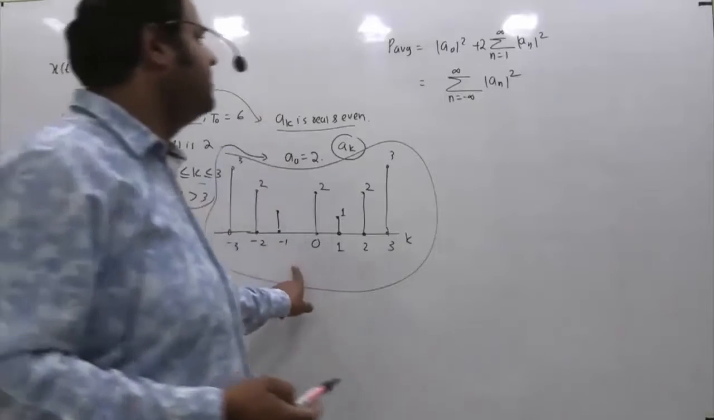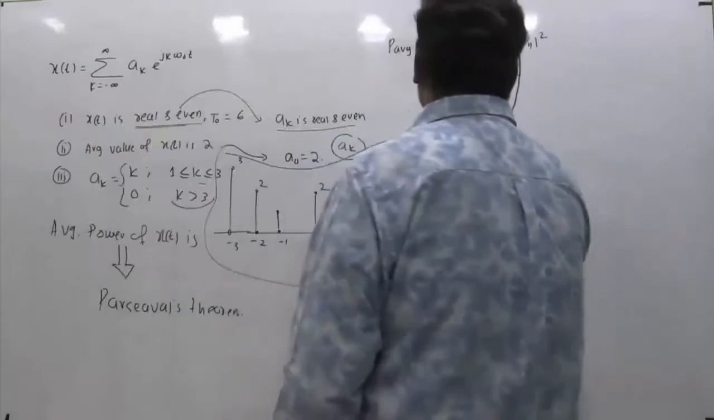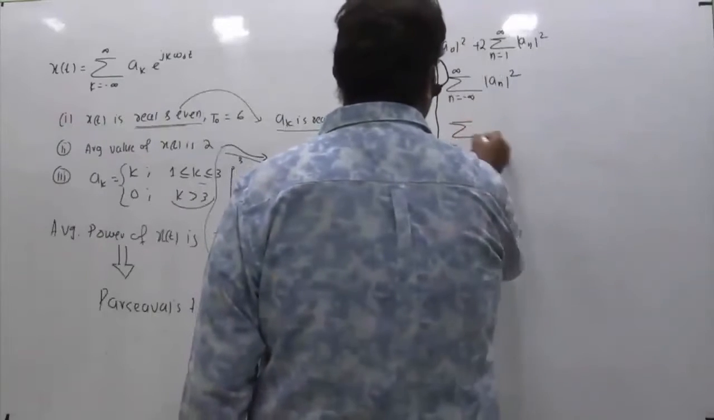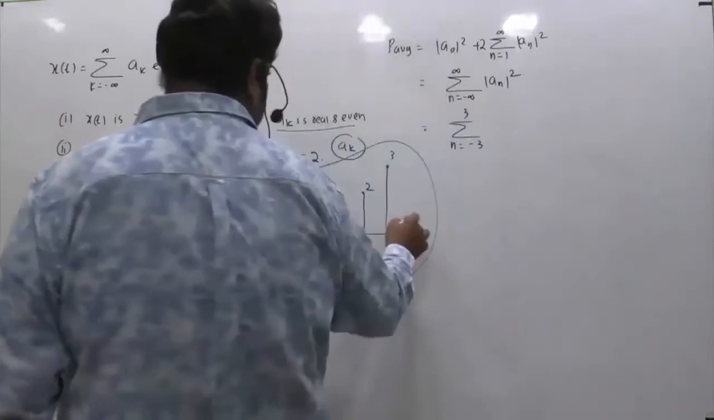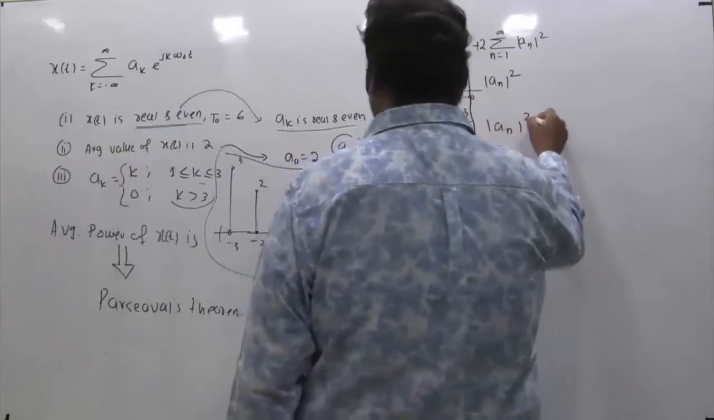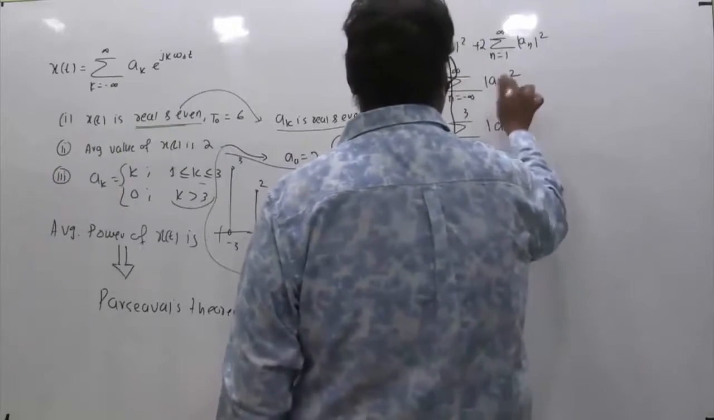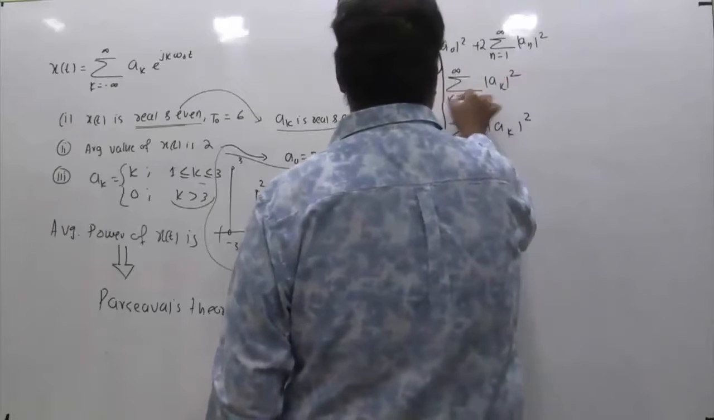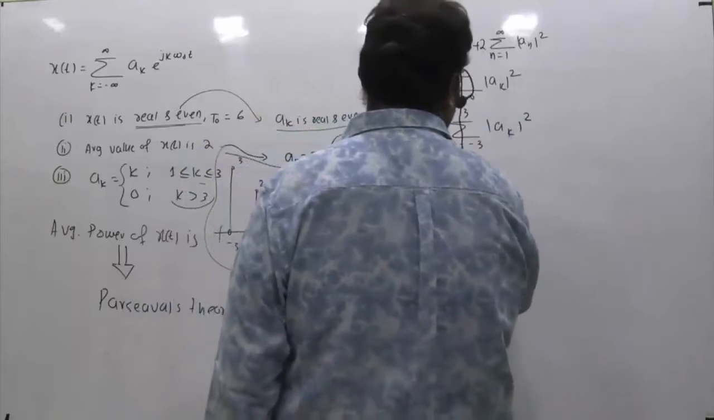So you got this, right? And we need the total power. So what we can do in this case is, if you see this, we can take the value of n from minus 3 to 3, because that's the range where the spectrum is existing, minus 3 to 3, and this is mod of a n whole square, or you can take mod of ak whole square, doesn't matter. In this case k notation is used, so let us go with k notations. We can also go with n notation, no problems. So k from minus 3 to 3.